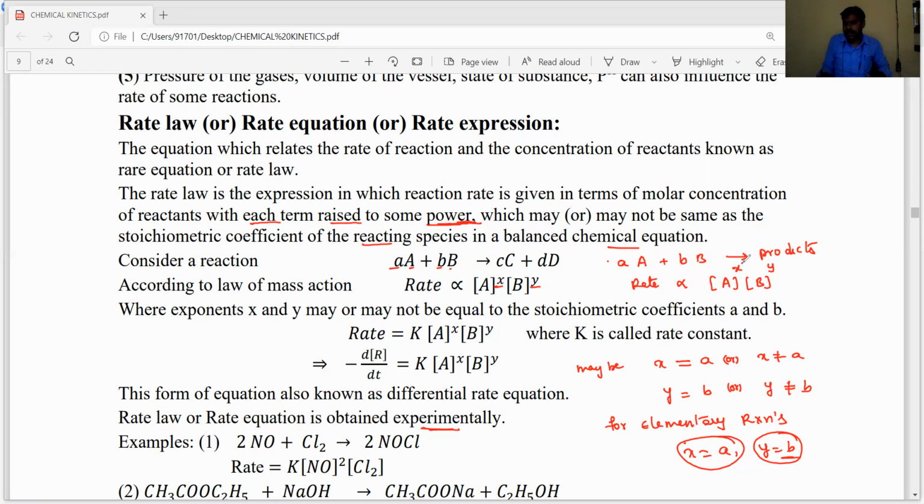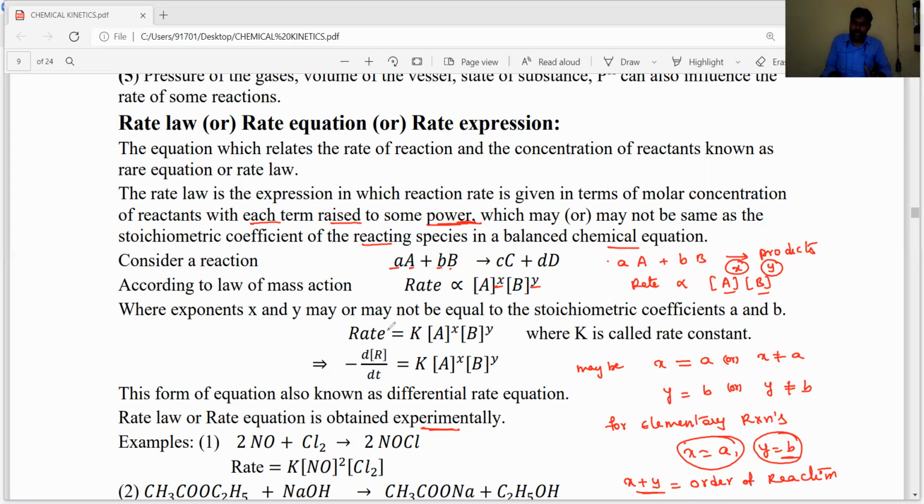Here X is the power of the concentration of reactant A and Y is the power of reactant B. The sum X plus Y is called the order of a reaction. This order of reaction is determined by experimental method only, but not a theoretical method.